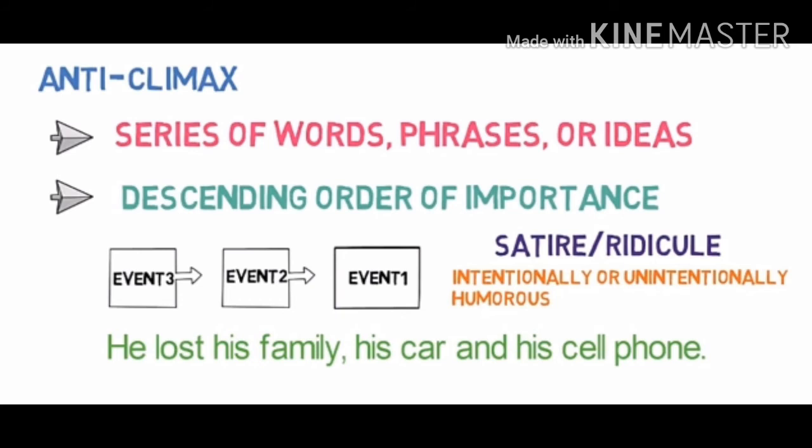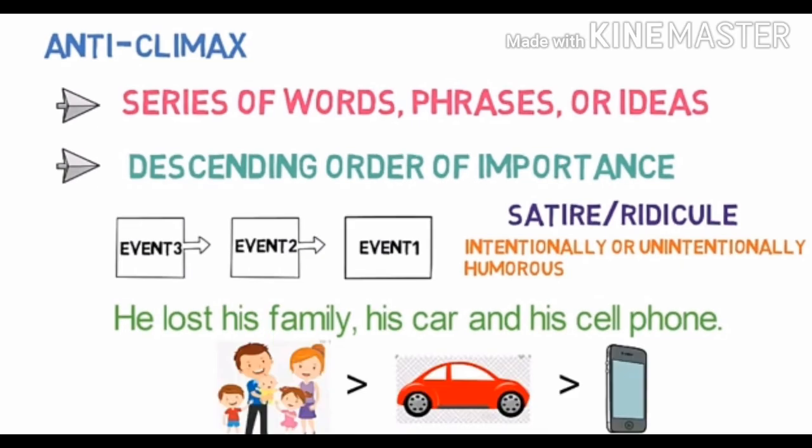While looking into the sentence, you can clearly see that the most important thing is the family, which word is used first, then comes his car, and then comes his cell phone. It is in the descending order. The most important one is coming first, and then the less important, and then the least important is coming. As we are using these in the descending order of their importance, anticlimax is used here.